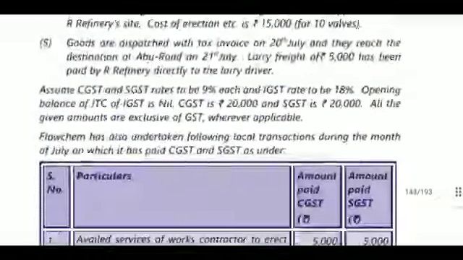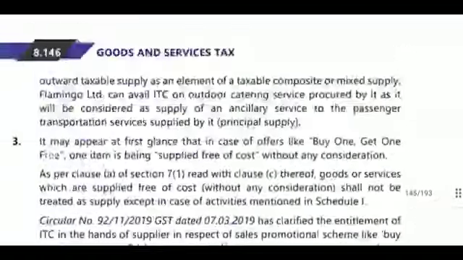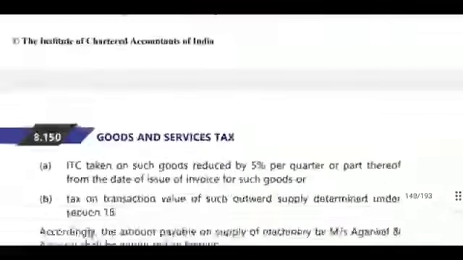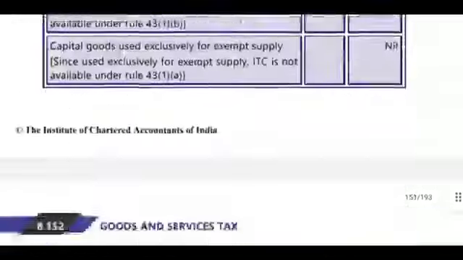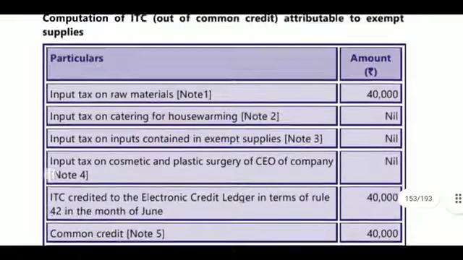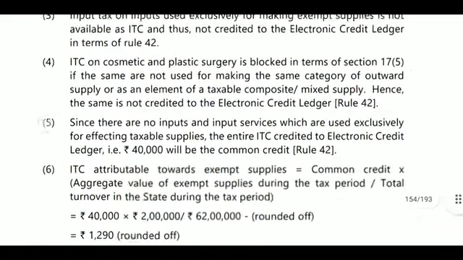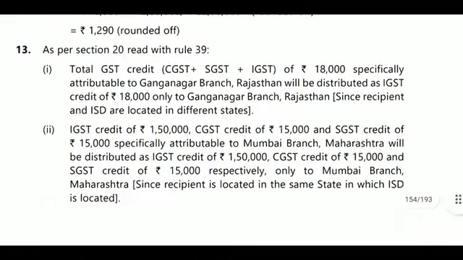So the answer to question number 12, 13 will be like this. We can write that the ISD will be distributed. If the ISD distributes, you must issue the invoice, as per section 20 read with rule 39. Total GST credit: what is the GST credit?